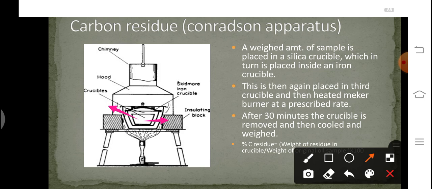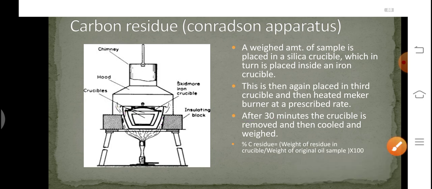So the known amount of fuel is taken in a silica crucible, which in turn is placed in the iron crucible, and then again the iron crucible is placed in a third large crucible. Okay. Now here the heat is supplied to the crucible through a burner at a prescribed rate till the vapors of all the volatile matter burn completely. We need to do this process for about 30 minutes. After 30 minutes, the silica crucible is removed, cooled, and then weighed. So after getting the weight, we can easily calculate the carbon residue percentage.